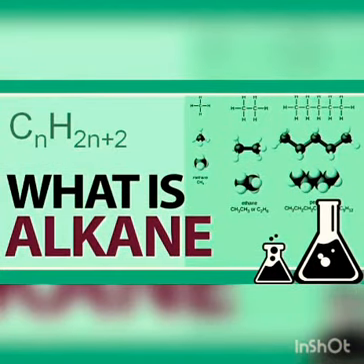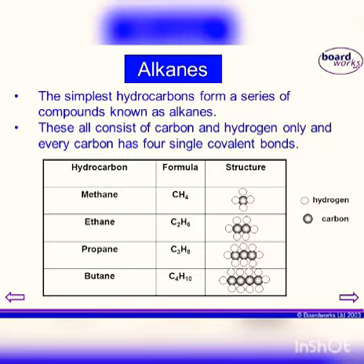First we can study what an alkane is. The simplest hydrocarbons form a series of compounds known as alkanes. These all consist of carbon and hydrogen only, and every carbon has 4 single covalent bonds. Some examples are methane, ethane, propane, butane, etc.